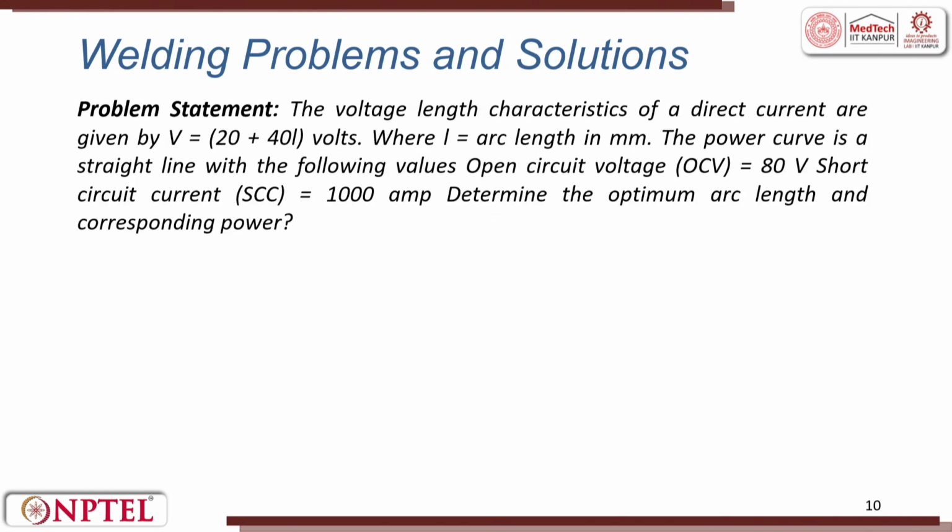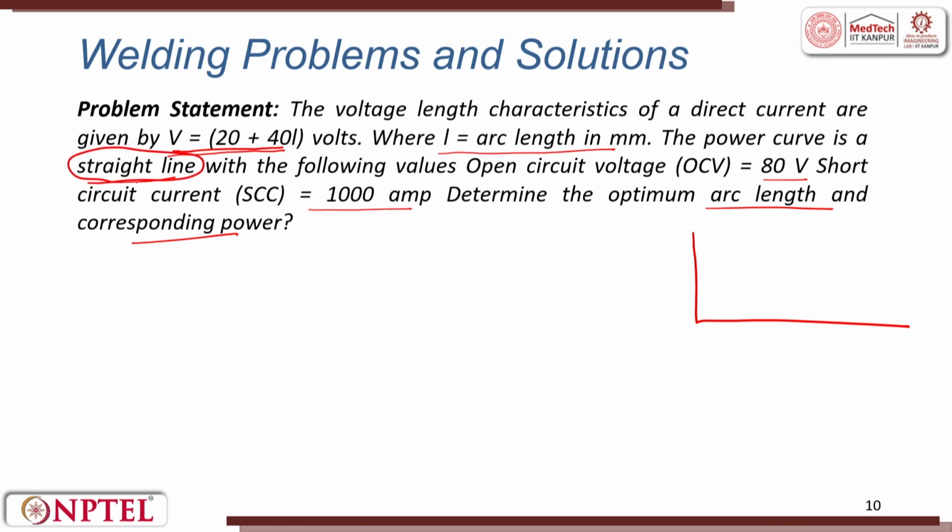Similarly, there is a problem statement that asks the optimum arc length and corresponding power when it is given that V is equal to 20 plus 40 L, L is equal to arc length in millimeter. Power curve is a straight line again with the following values: open circuit voltage, that is 80 volts, and short circuit current is 1000 amperes. So, this is a similar problem where we had already been given the arc length characteristic with respect to voltage and current. This is again a straight line.